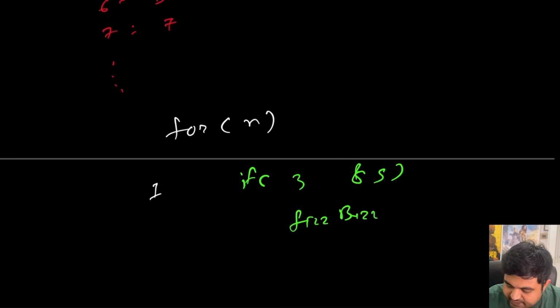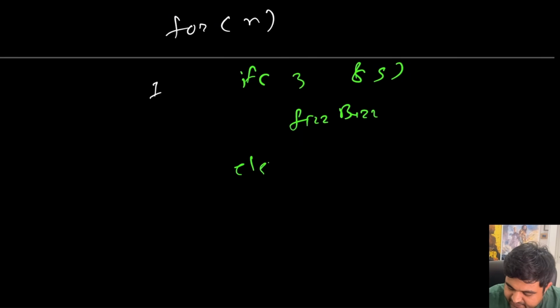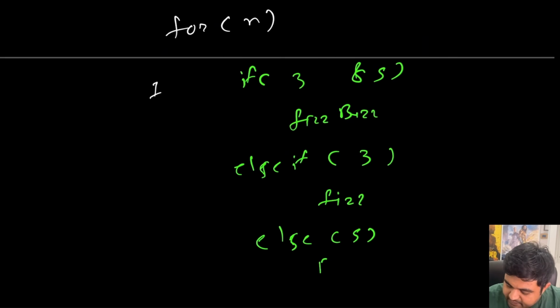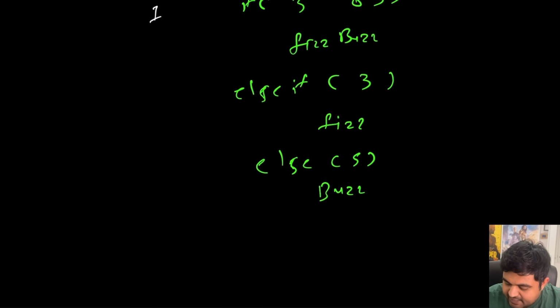If that is not the case, once again we can have an else if condition, and again if the value is divisible by 3, then in this case we need to add Fizz. Else if it is divisible by 5, then we need to add the word Buzz into our array list. And if none of the case is there, then whatever the value of i is, we need to add that value of i into our array list, and that's it. So this is the whole solution.